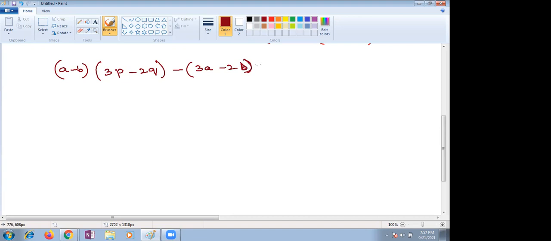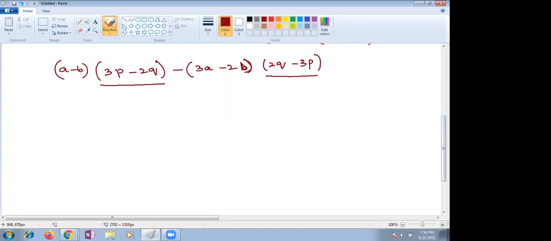So it is a little complex here, but it is also the same as that part only, children. 2q minus 3p. By seeing only you can observe, children, this is 3p minus 2q. Here the signs are just changed, right? Only signs are changed, right? Yes or no? Yes, ma'am.